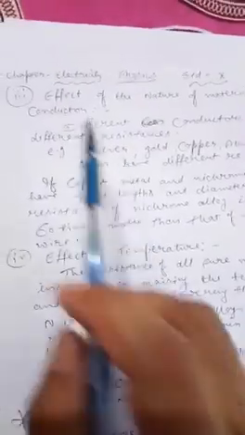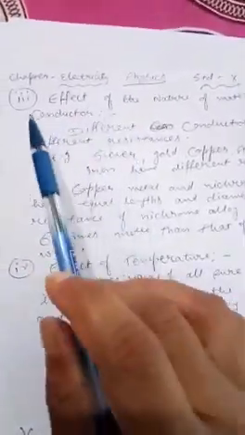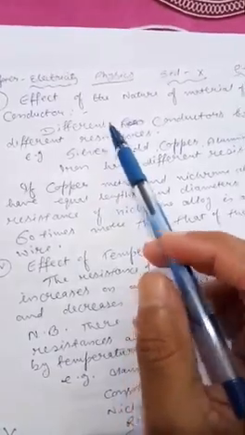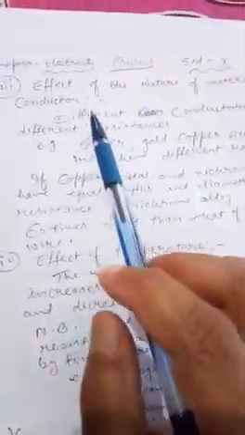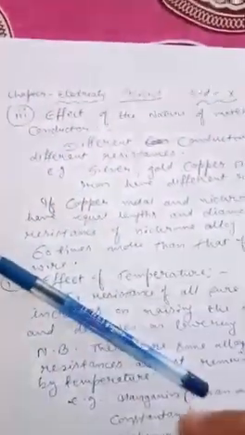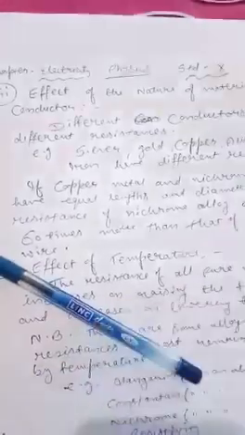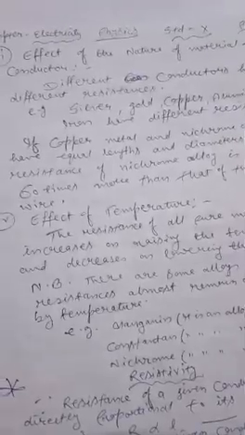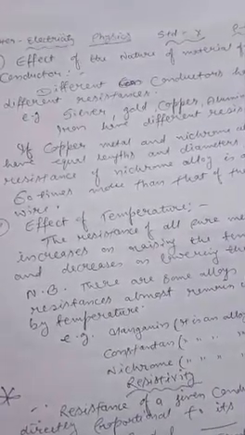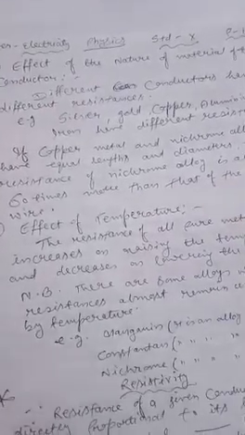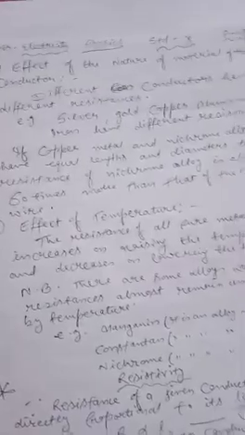Dear students, about resistance I have taught you that resistance depends upon length, cross section area, temperature and nature of material medium. Earlier I have discussed length and cross section area. I have told that resistance is directly proportional to the length of a conductor. That is, if length is doubled, tripled or becomes 4 times, resistance will also become doubled, tripled or 4 times. If length becomes half, resistance also becomes half.